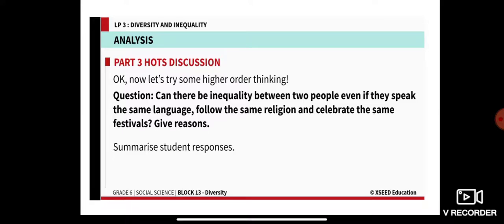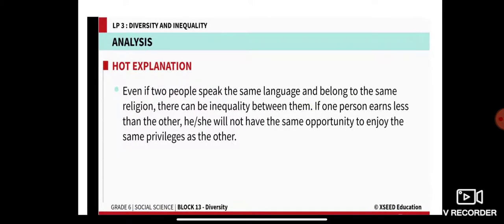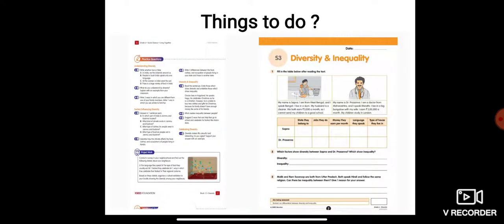Now listen carefully. Yes, it can be. The answer is yes. Even if two people speak the same language and belong to the same religion, there can still be inequality between them. If one person earns less than the other, he or she will not have the same opportunity to enjoy the same privilege as the other, like Ravi and Aslam.